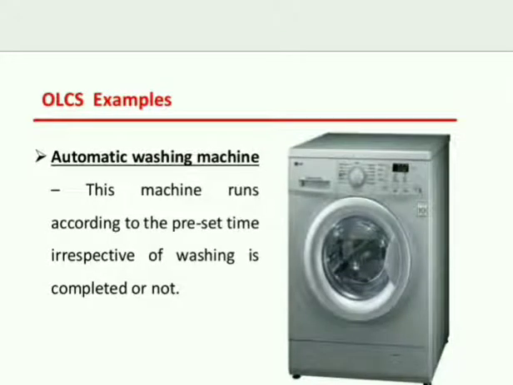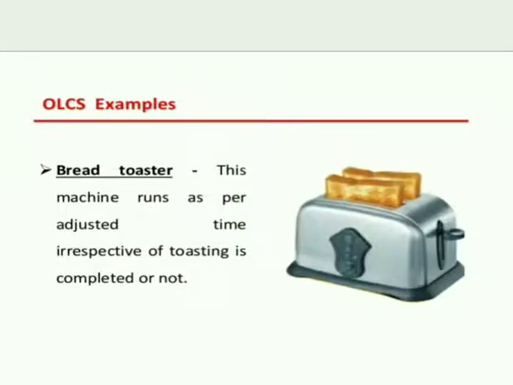Next, open loop example: automatic washing machine. This machine runs according to the preset time, irrespective of whether washing is completed or not. Open loop bread toaster: this machine runs as per the adjusted time, irrespective of whether toasting is completed or not.